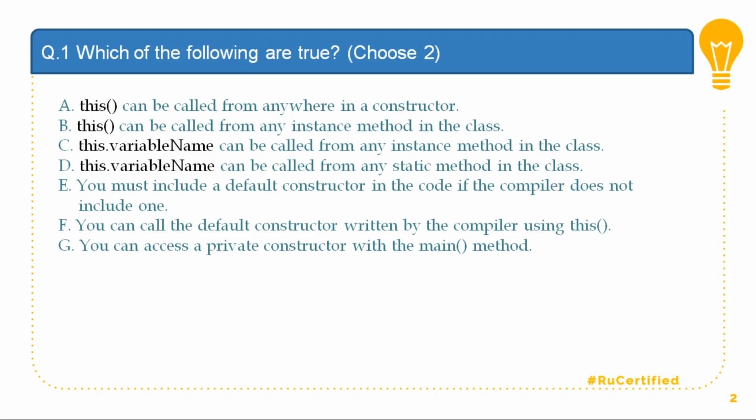That's not true because compiler will always include one of the constructor. You can call the default constructor written by the compiler using this, which is wrong as per our revision a couple of minutes back. And you can access a private constructor with the main method, that is incorrect because the main method will be creating an object, and if I want to call the object, then you will not be able to call that.